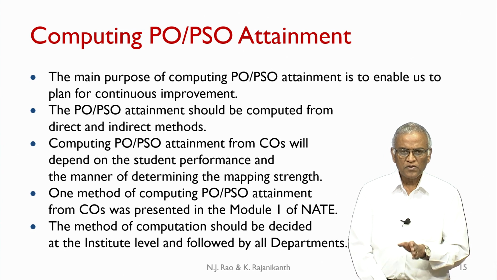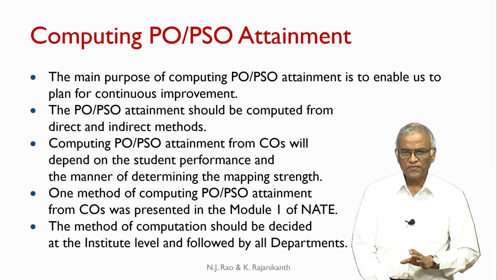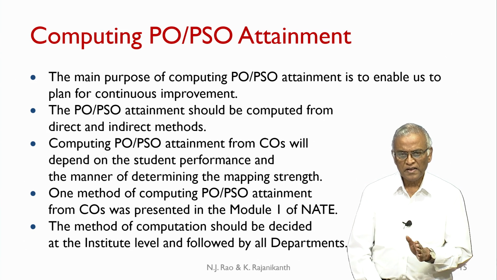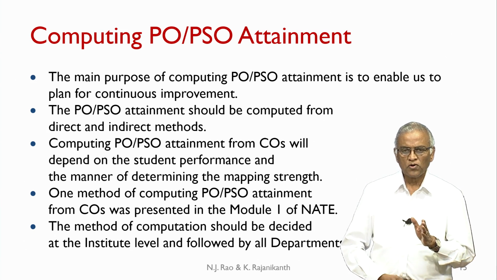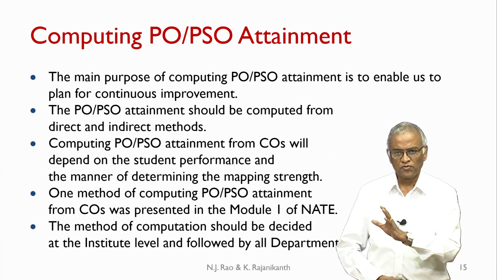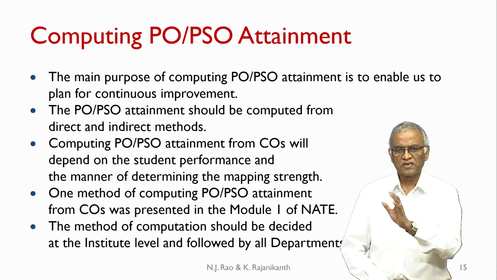And then computing PO PSO attainment from COs will depend on the student performance and the manner of determining the mapping strength. As we explained earlier, each CO will address a subset of the 12 POs. There may be only one CO addressing one PO.